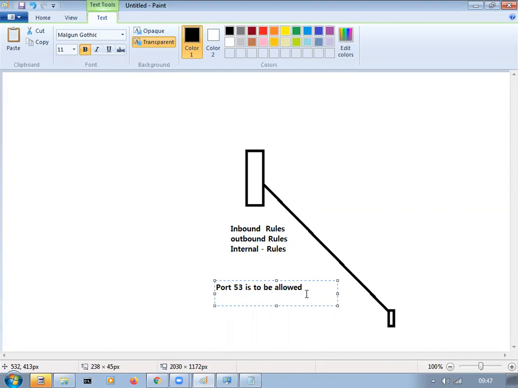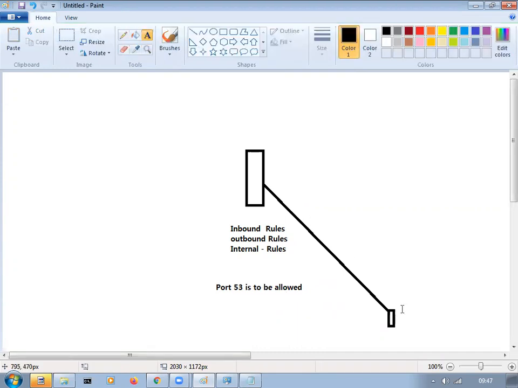Now the attackers are so sophisticated that they will come to know about this. They know that port 53 is allowed to the external.